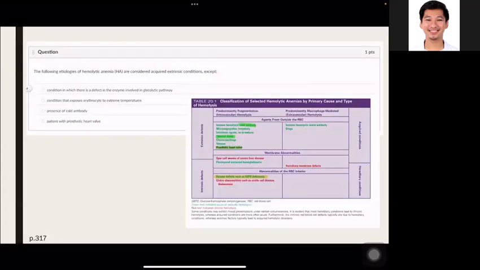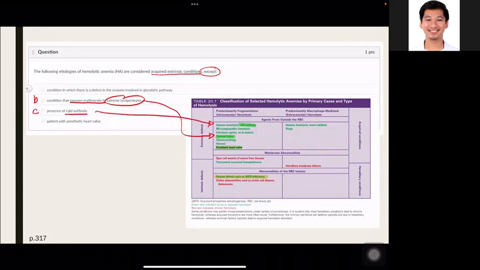So, question number 1: which of the following etiologies of hemolytic anemia are considered acquired extrinsic conditions, except? Option letter B is a condition that exposes erythrocytes to extreme temperature, so that would be under thermal injury. Next, option C, the presence of cold antibody, which is under immune hemolysis, the presence of cold or warm autoantibody. And letter D, patient with prosthetic heart valves, which is considered an intrinsic acquired condition.